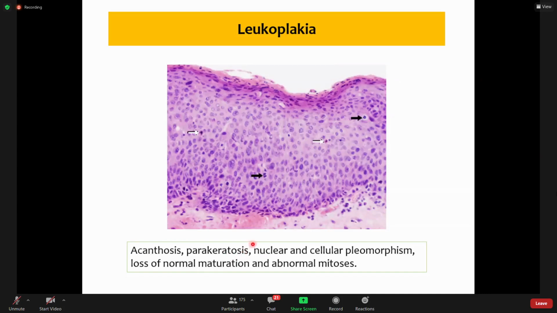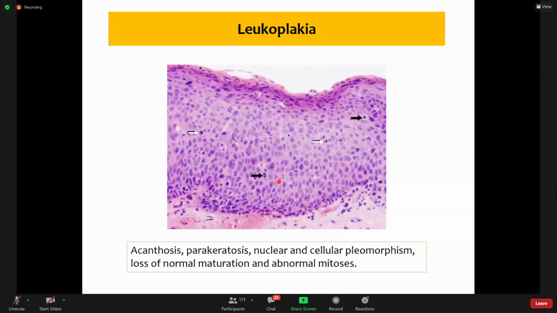And there is cellular pleomorphism. See the size of this cell, compare the size of this cell with this normal looking cell, and abnormal mitosis. Normally these mitoses are limited to the basal cell layers, but now in this case we can see these mitotic figures even in superficial layers.